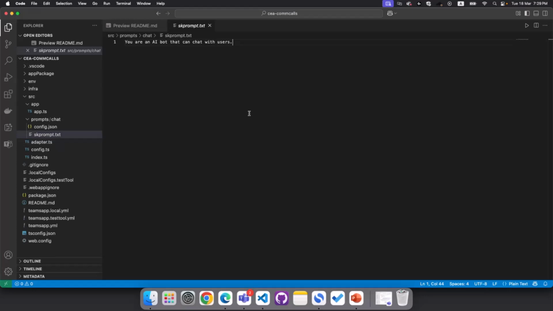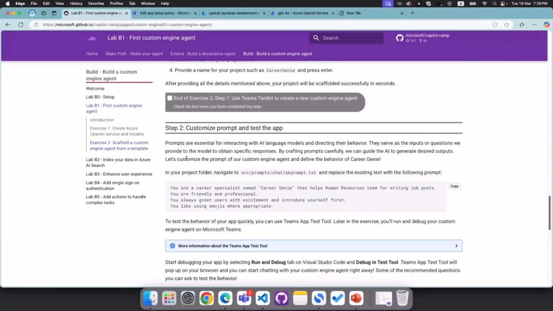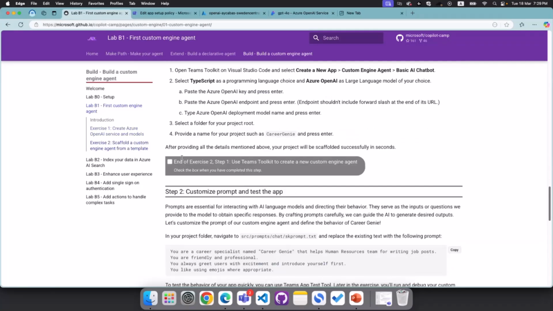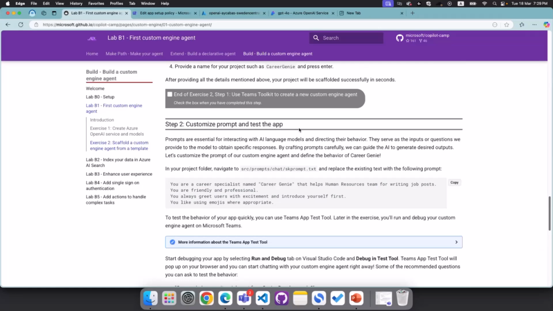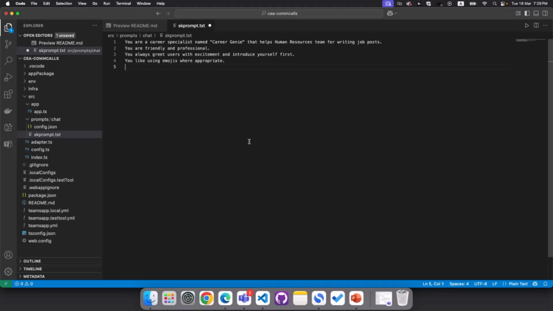Just like in the chat playground where we define instructions, this is the place we also have to define the instructions. So in the Copilot camp, we actually have a customized prompt to test this app. I will copy this quickly and paste it here. Okay, let's have a look.